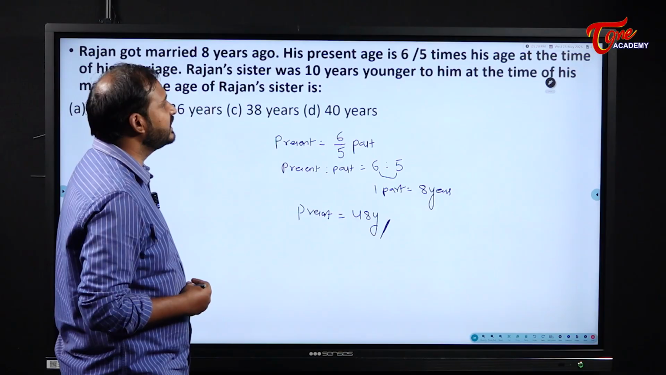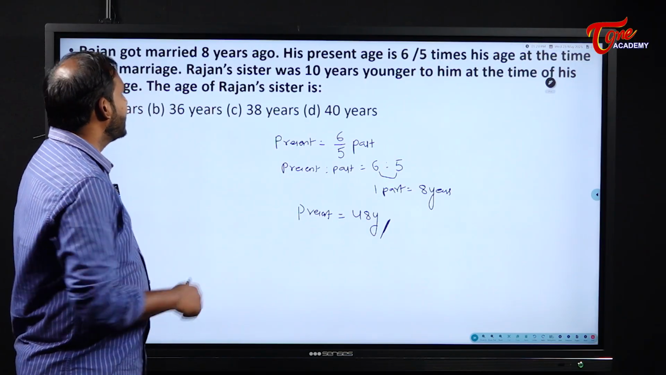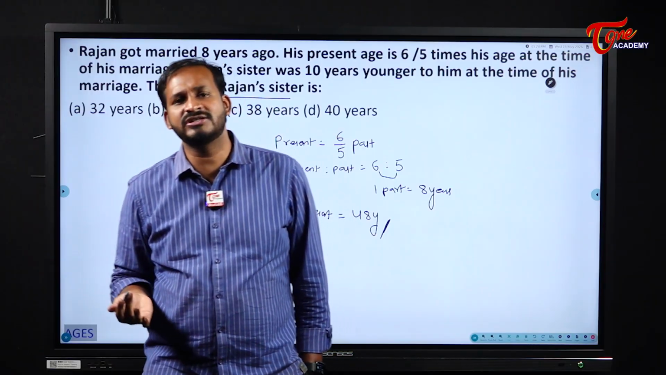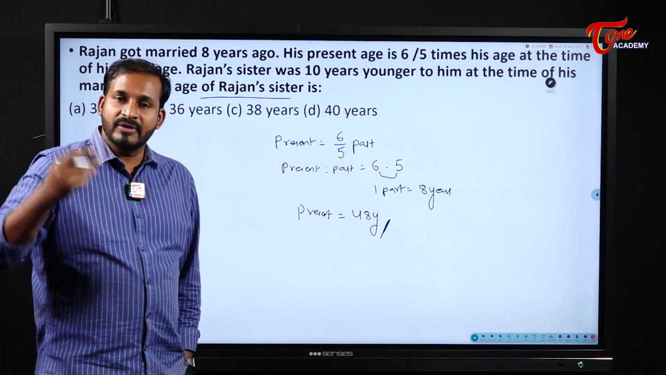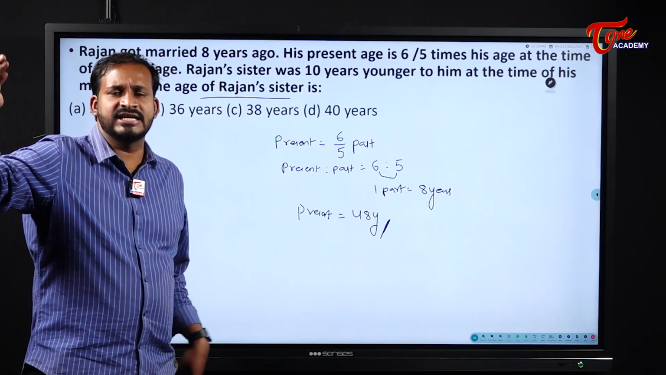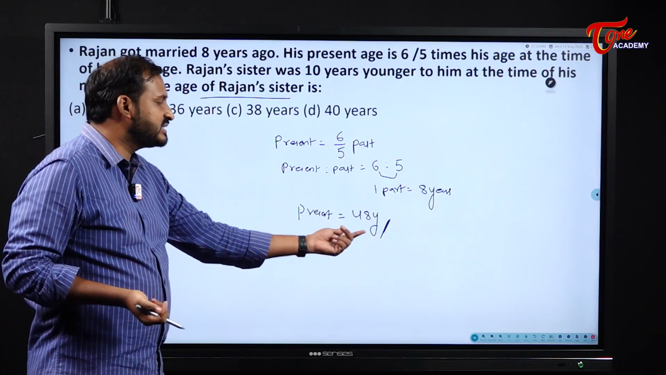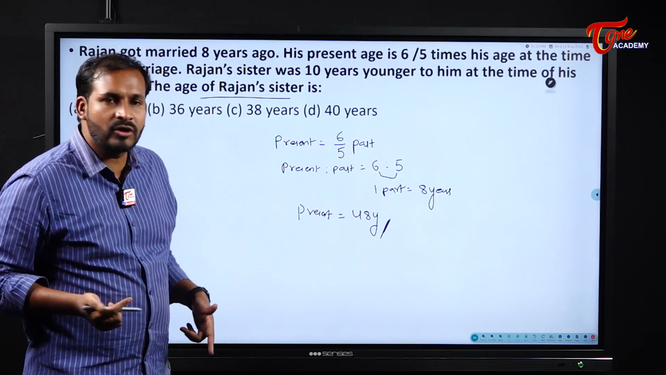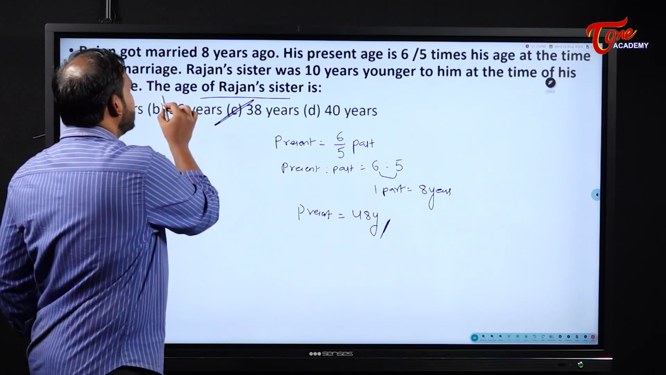Rajan's sister was 10 years younger to him at the time of his marriage. The age of Rajan's sister. See, at the time of his marriage 10 years younger means right now also she will be 10 years younger than him. Am I correct or not? Why? Because the age difference remains constant. At present also she will be 10 years younger to him. So what is the present age of Rajan? 48 years. Then what about his sister's age? His sister's age will become 38 years.